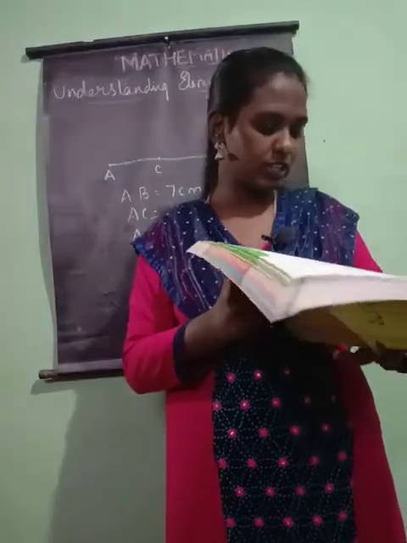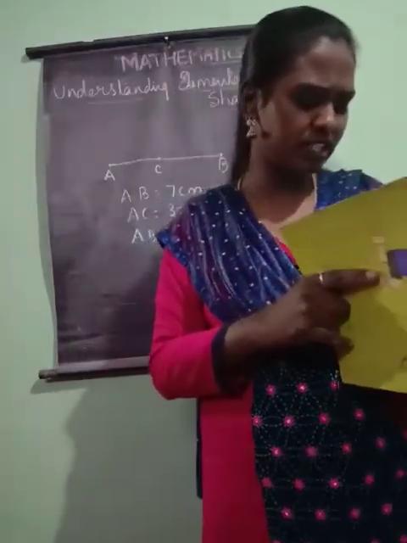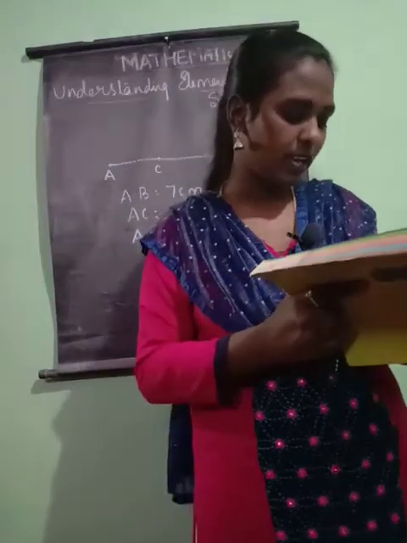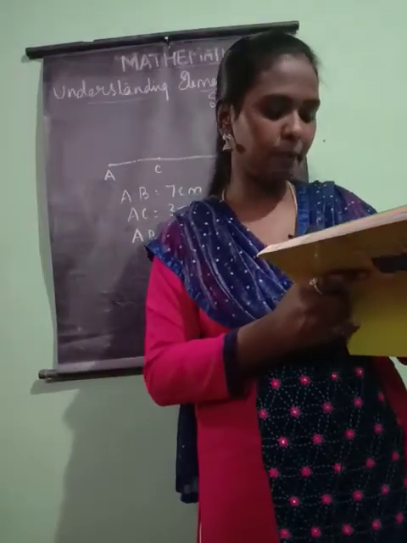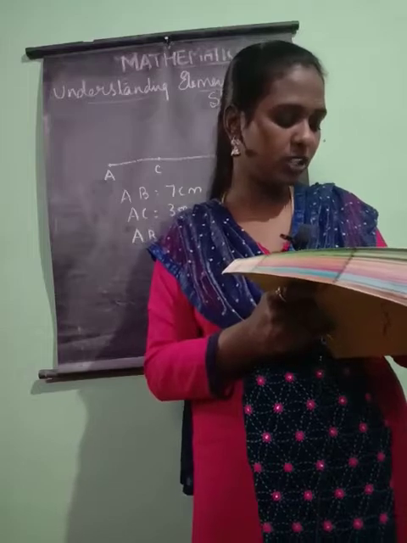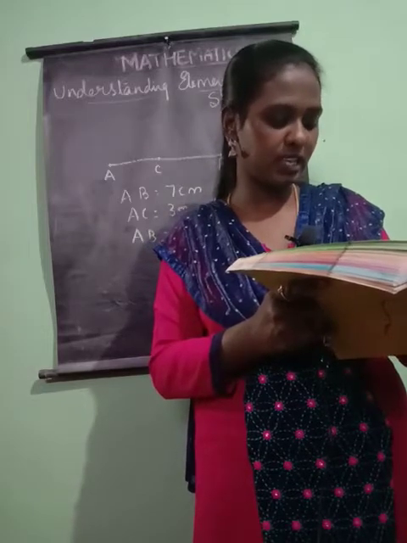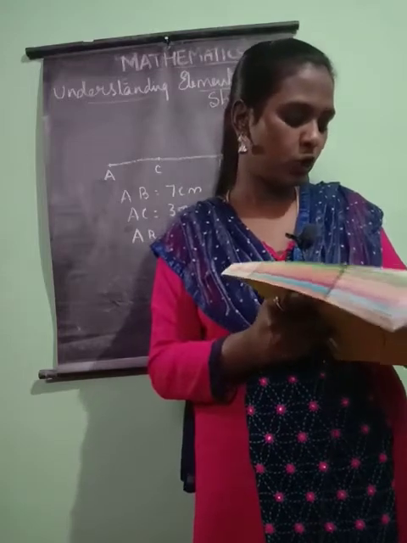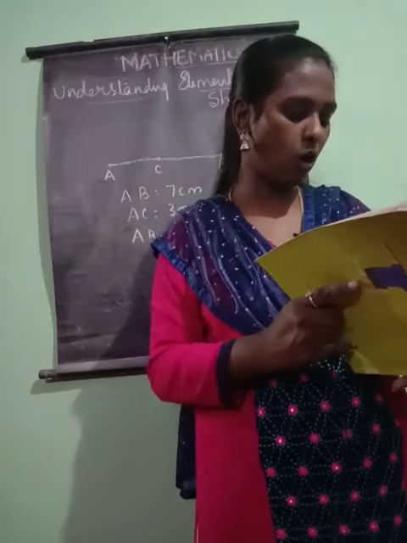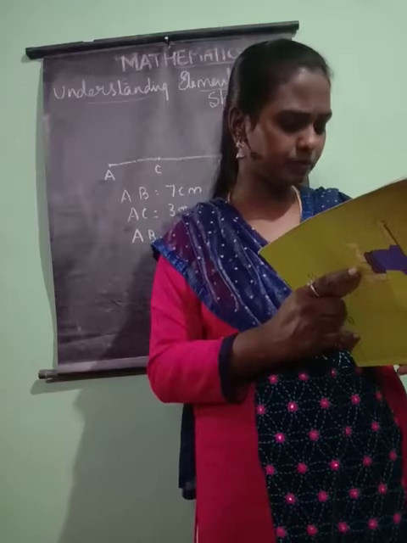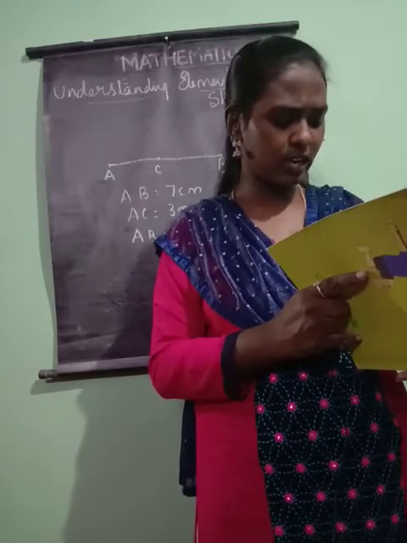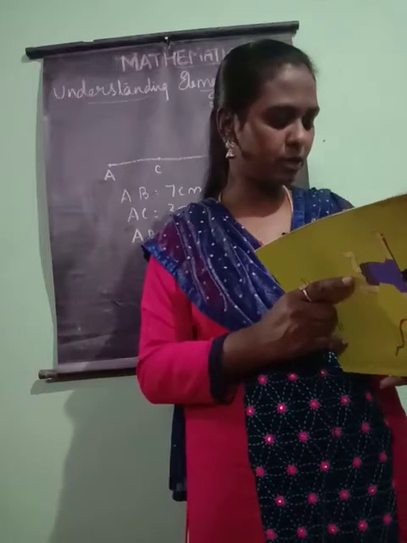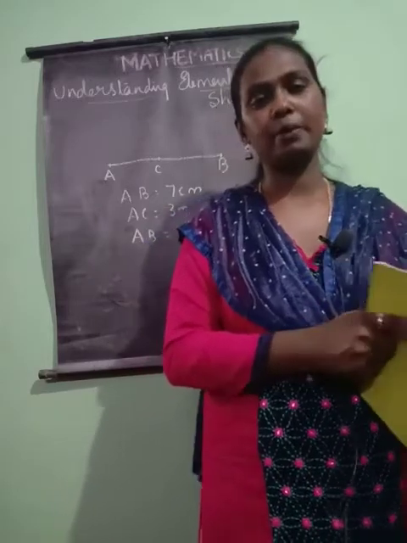The third question is: draw a line segment, say AB. Take any point C lying in between A and B. Measure the lengths of AB, BC and AC. Is AB equal to AC plus CB? Note: if A, B, C are any 3 points on a line such that AC plus CB is equal to AB, then we can say that C lies between A and B.